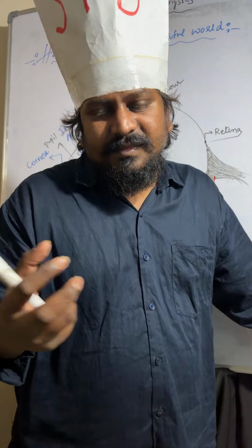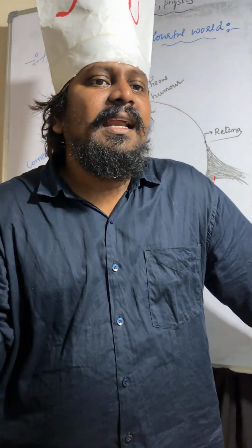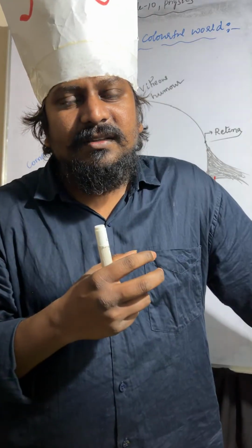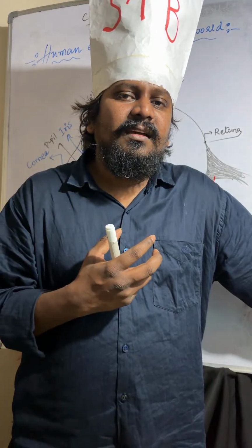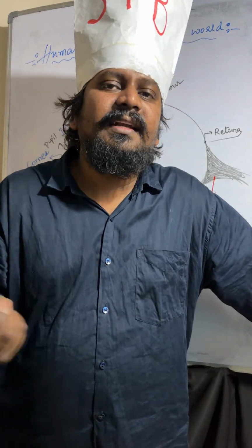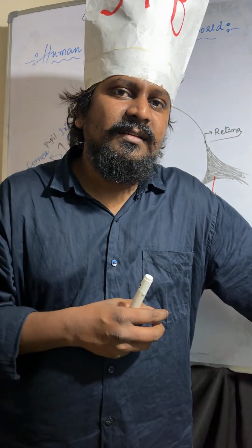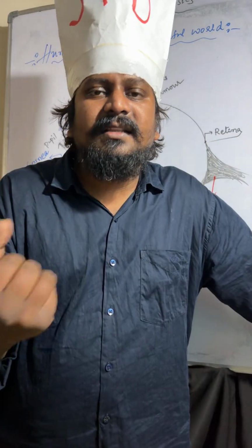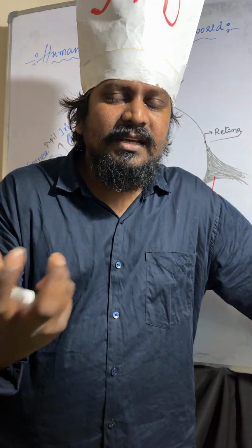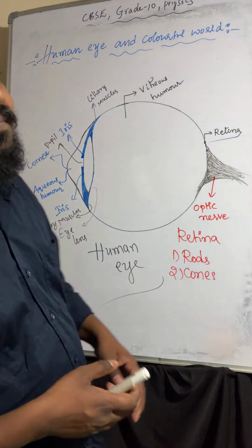So at the retina, light sensitive cells are there. Those are rods and cones. Rods identify the intensity of the light. Cones identify the color of the light. Rods can sense the intensity of the light, cones can sense the color of the light. I hope it is very clear. This is about the human eye parts and their function.